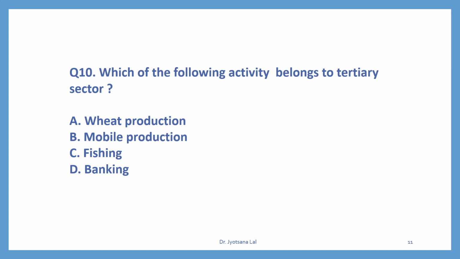Second option, mobile production. Mobile production is related to secondary sector. C. Fishing is related to again primary sector. And fourth option D. This banking sector is related to service sector. So D is the correct option. Banking activities belongs to tertiary sector.